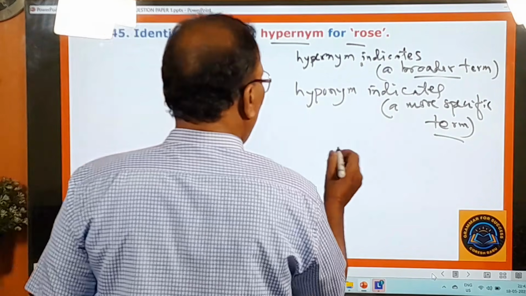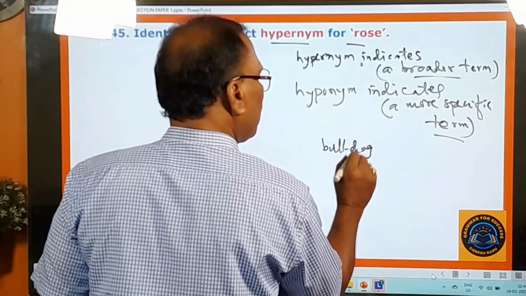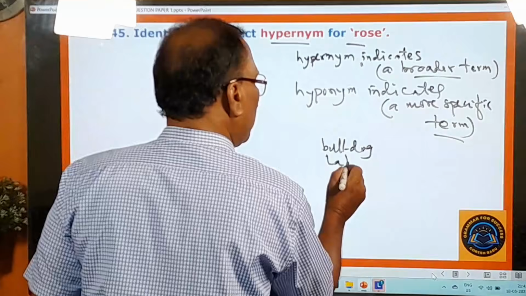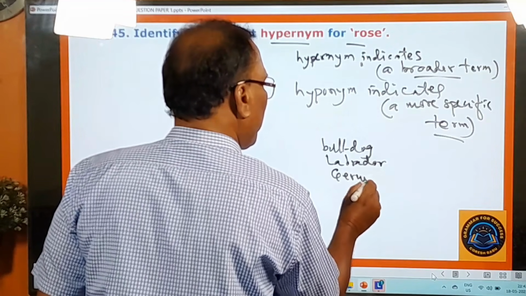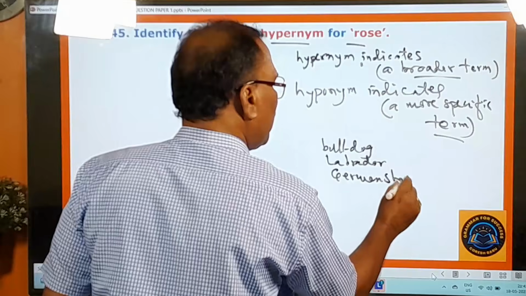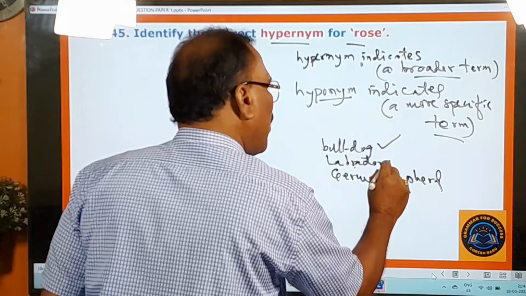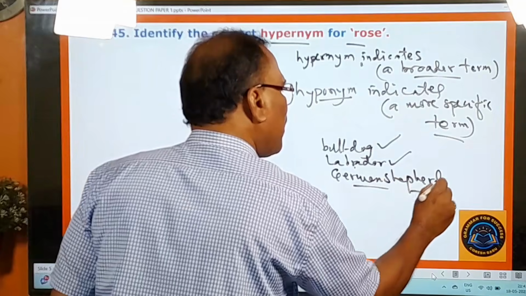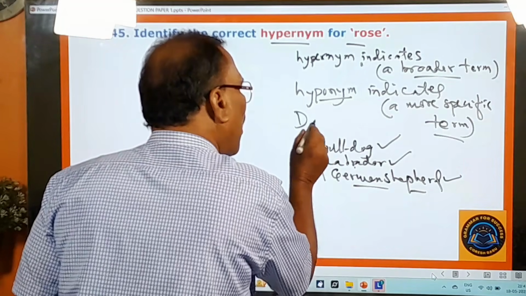For example, to make you understand these two things, I would like to give you only one example. Bulldog, you know very well. Labrador, and German Shepherd. Bulldog is a hyponym. Labrador is a hyponym. German Shepherd, hyponym. But all of them are called by one name, that is dog.